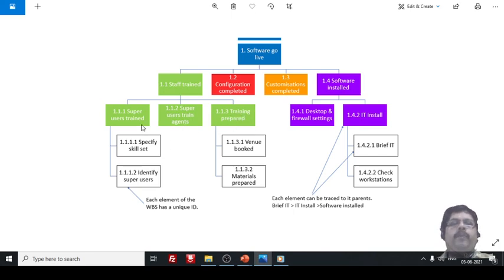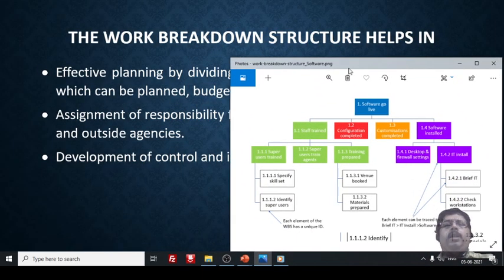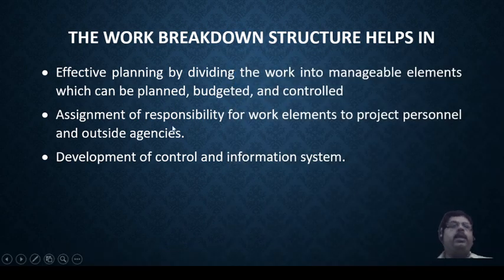Then training procedure: specify the skill sets, identify the super users. It means you specify the skills and you identify who can work on the project. Similarly, training is prepared: the venue is booked and materials are prepared. So these come into the first phase. Then configuration is completed. Then you go for software initiation, firewall settings, IT installation. So this is how the breakdown structure defines what has to be done in the form of pictures. This helps us in managing the elements, planning, budgeting and controlling.